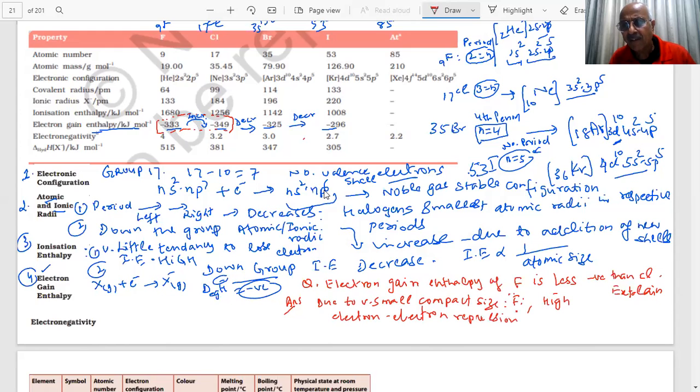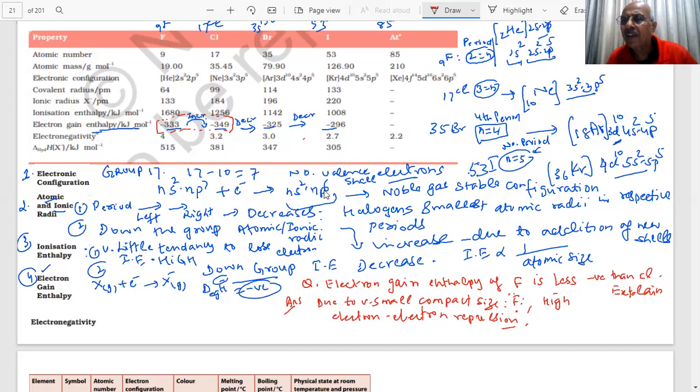No, it accepts, but the value is less negative than chlorine. Read the question, what I am saying. It is accepting, but the energy released is less than chlorine. Why did I not say it is not accepting? The values are given: minus 333, minus 349. Less energy is released in this case. But for chlorine, because the size is bigger, the electron repulsion becomes less. So it is more exothermic, more heat is liberated when an electron enters Cl.